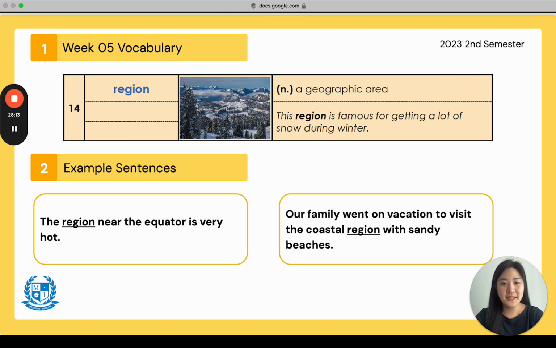Region. Example sentence 2. Our family went on vacation to visit the coastal region with sandy beaches. This coastal region means by the water. So here, Busan is also a coastal region because we have a lot of beaches and sand around us. Haeundae, Gwanghwaneori are all coastal regions. Everyone say region. Area, good.